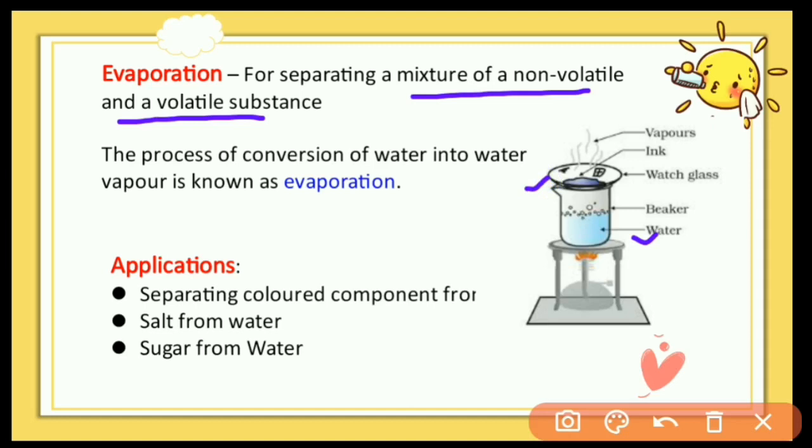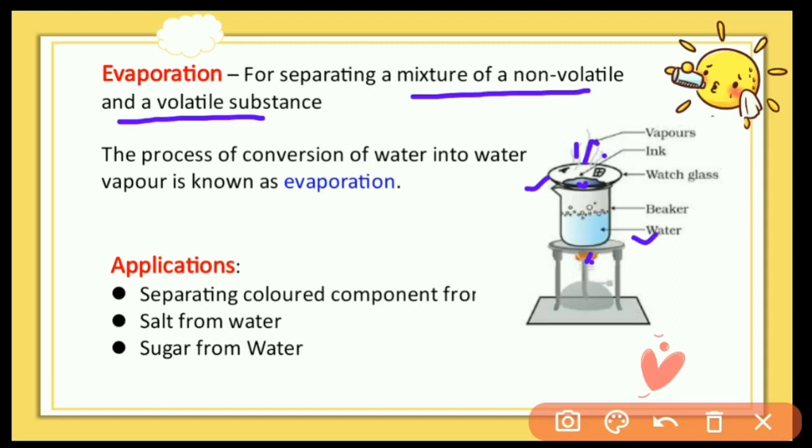When we provide heat energy, the solvent of the ink is vaporized and the solid particles are formed as precipitate. In this way, from the solution the dye is precipitated and the solvent is vaporized.